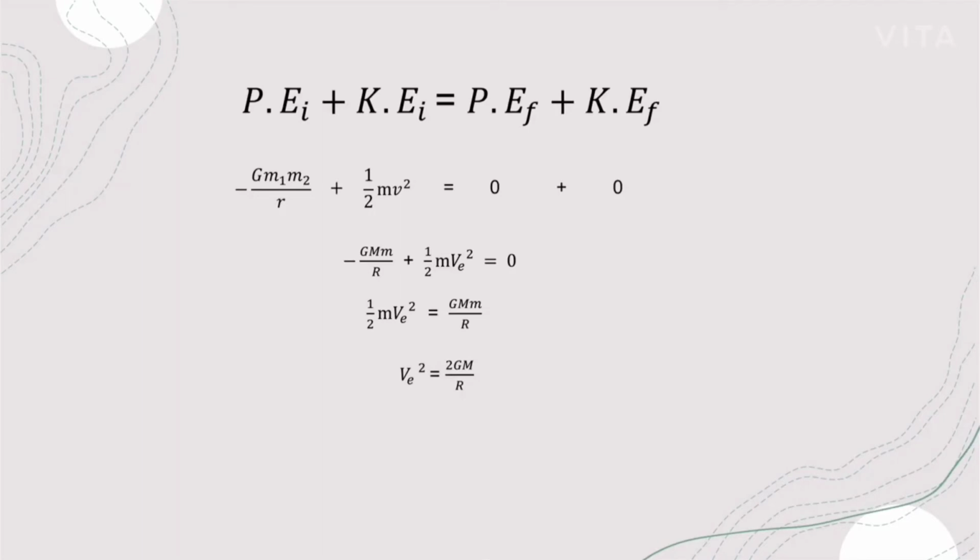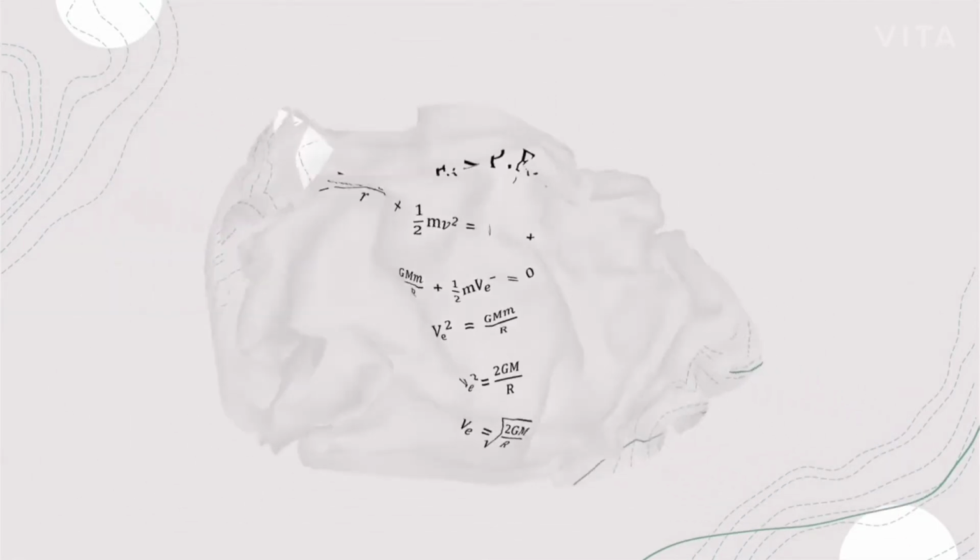Cancelling m both sides, we get ve square is equal to 2 capital G into capital M by capital R. Therefore, we get escape velocity is equal to root of 2 capital G into capital M by capital R. This is the escape velocity. This formula is for any planet when the object is escaping from the planet's surface. We can also use another formula particularly for Earth.